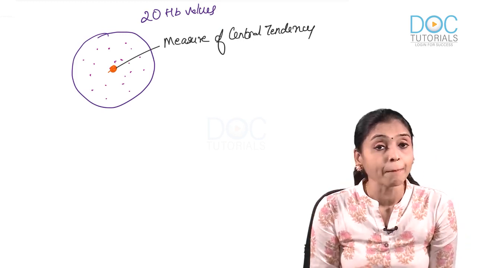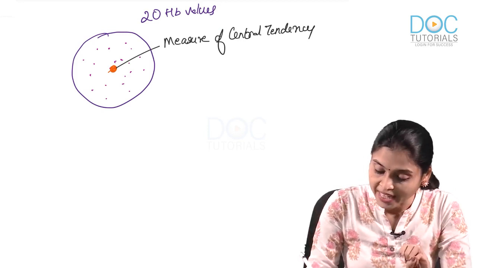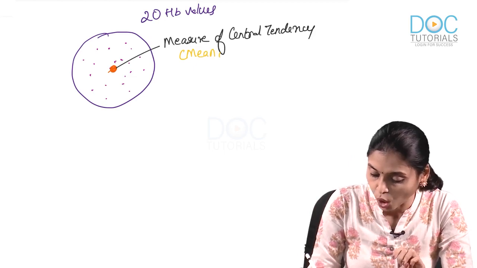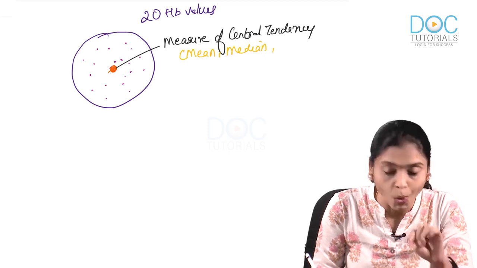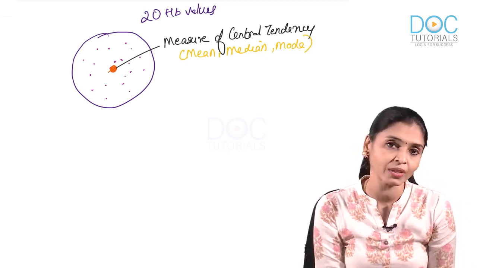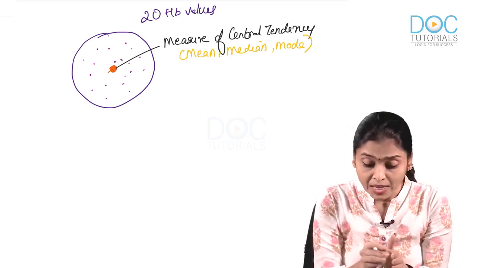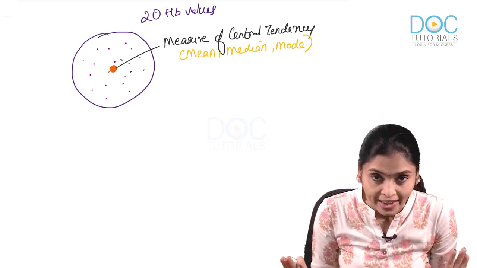Next MCQ, measure of central tendency can be of three types. Which are they? It can be either mean or median or mode. So, all these three represent central value, the value that is almost at the center of the data set, whereas all the individual values are spread around this on both sides, right?